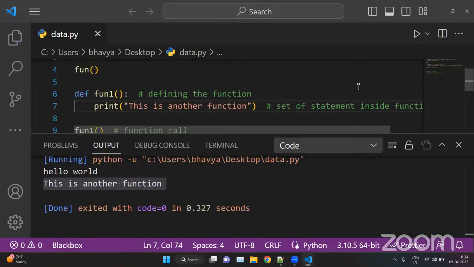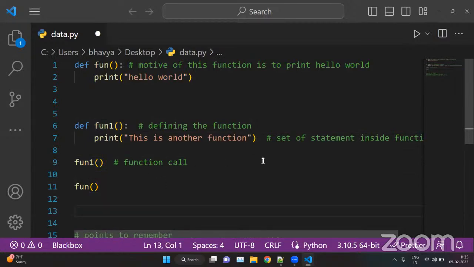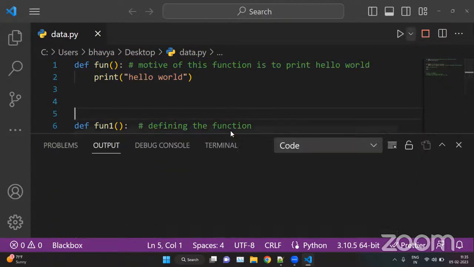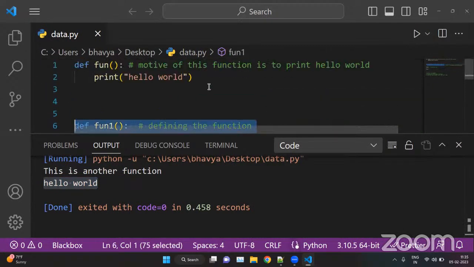Okay, so this is how we can create functions, and functions are useless until you call them. So it is very important to call your function after creating it. You can call them anytime. Suppose this is fun1 and this is fun. First we created fun, then fun1, and now the sequence of calling is fun1 first and then fun. So first this function will be printed and then this one. If you run this, you get the other function and then hello world.